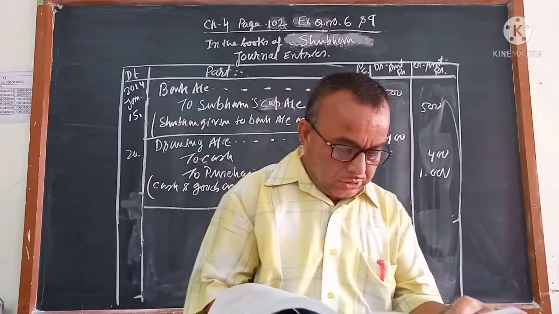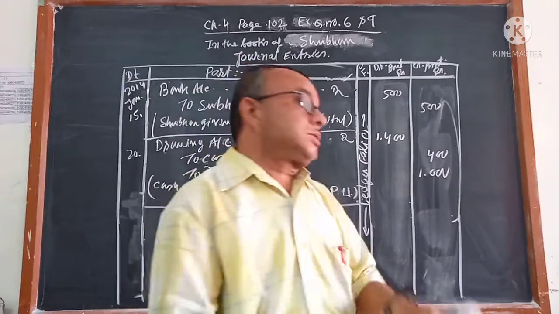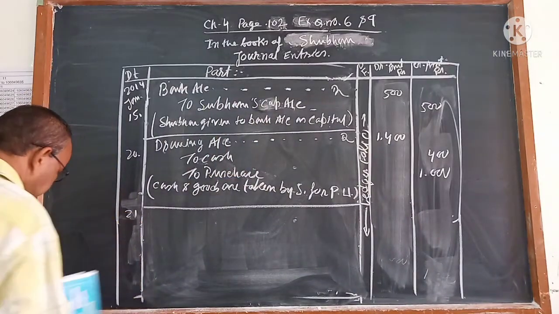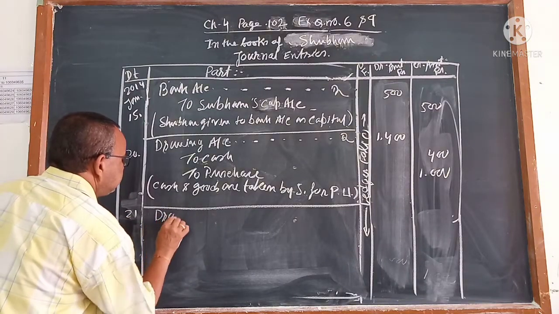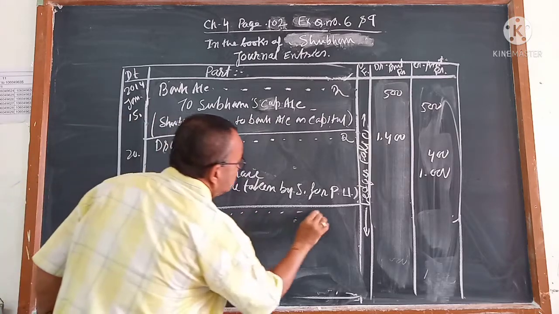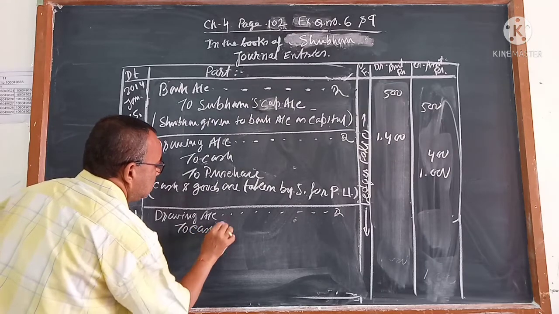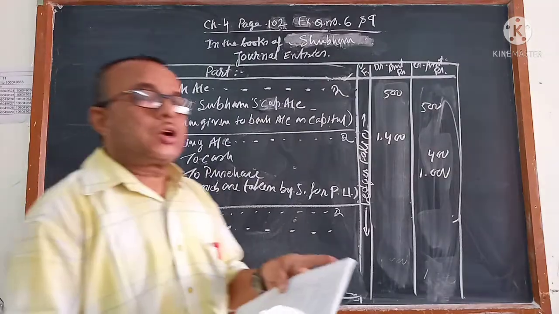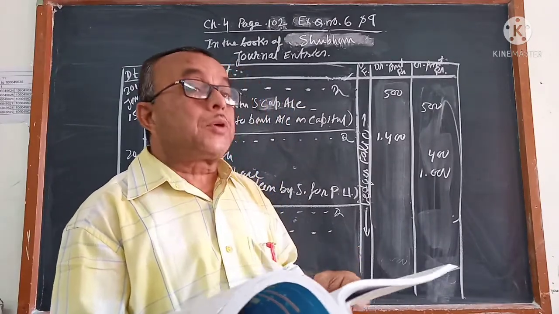Next, 21. Traveling expense of the daughter 1500 paid from business. Again, drawings account debit to cash account. Don't write traveling expense account, because traveling expense is not an expense for the business. For the daughter, traveling expense is paid from the business.